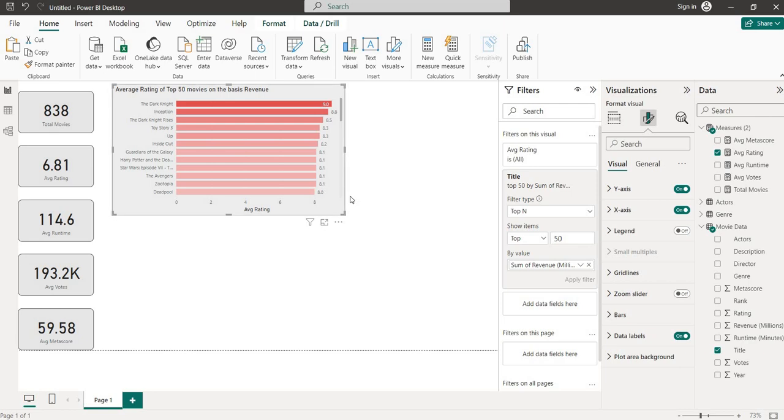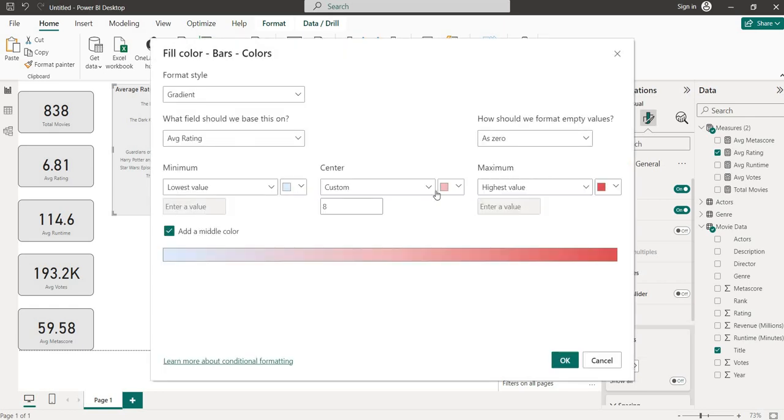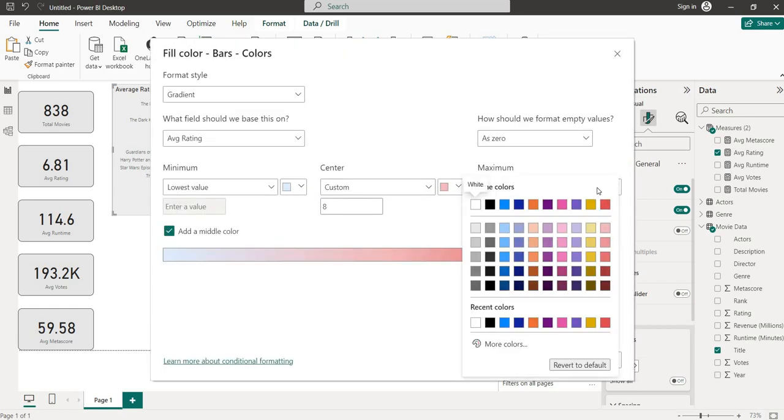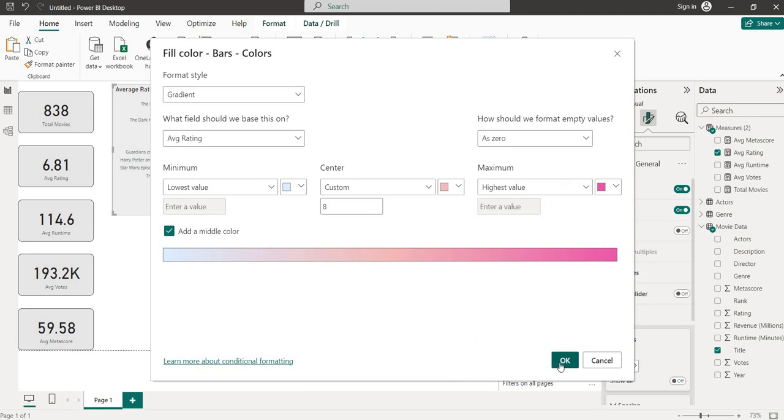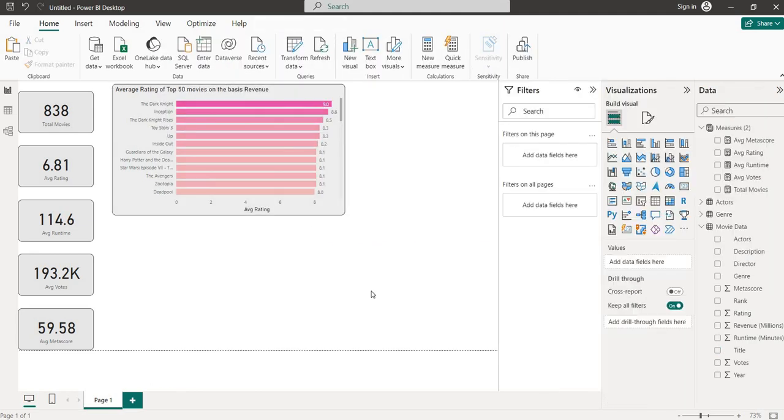I'm not satisfied with this color. I don't know why. Let me change it. Maybe because of the background or what? You can make the color on your own also. Okay, let me go for the pink. How is it against the background? Okay.